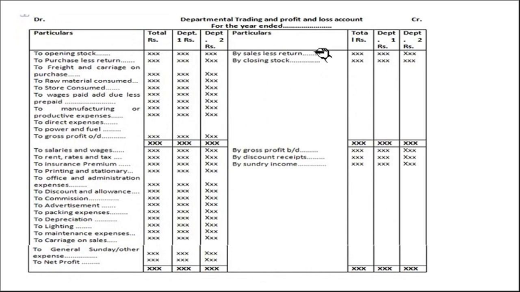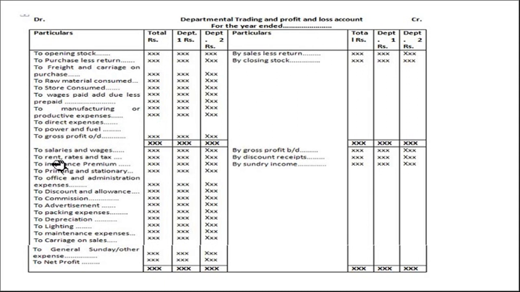So departmental trading and profit and loss account, this is a general thing. When there is a transfer of stock at cost price, that means there is no extra adjustment of stock reserve. So general things will come. Opening stock, purchases less return, freight and carriage, raw material consumed, stores consumed, wages paid, add outstanding, less prepaid, manufacturing or productive expenses, direct expenses, power and fuel. Here by sales less return, by closing stock.